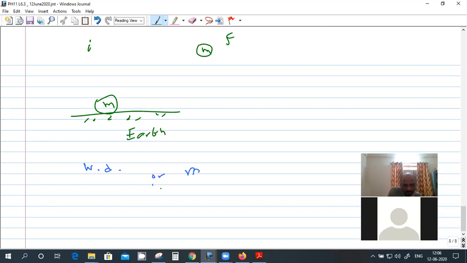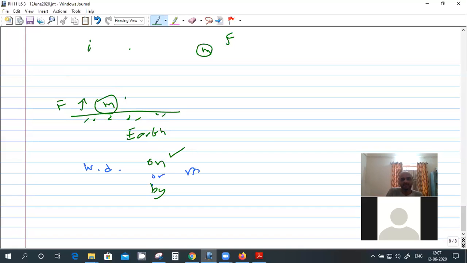To take this mass from here to here, there has to be an external force, right? The external force has to lift this mass to this point. Without the external force, this thing cannot move here. The external force is in this direction, and the displacement is in this direction. So the external force is doing the work. So work is done on m.